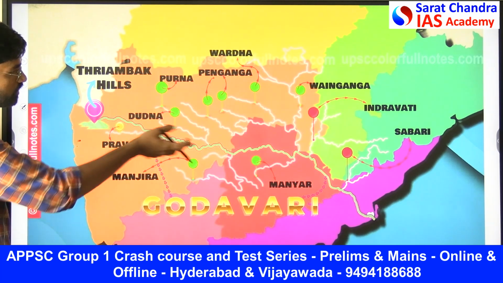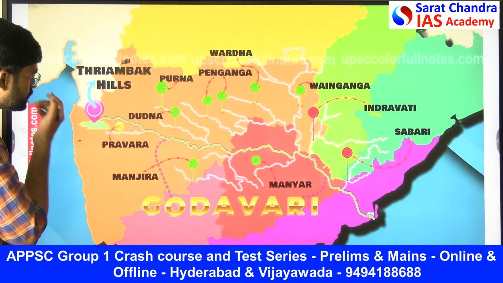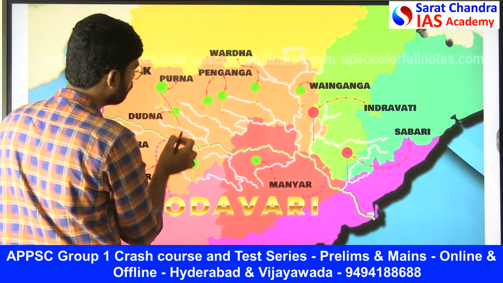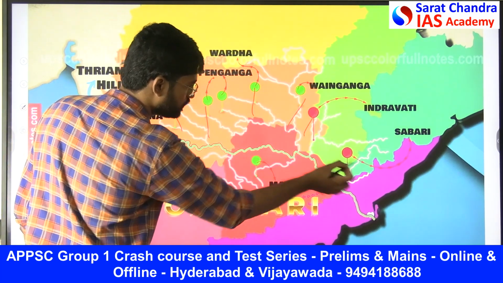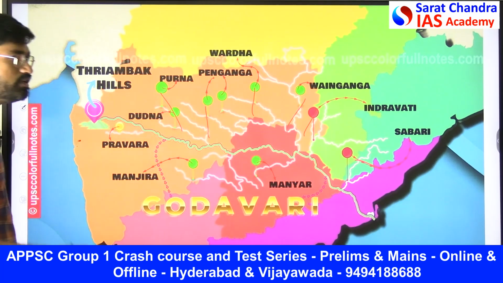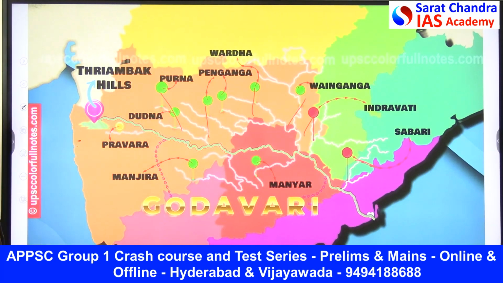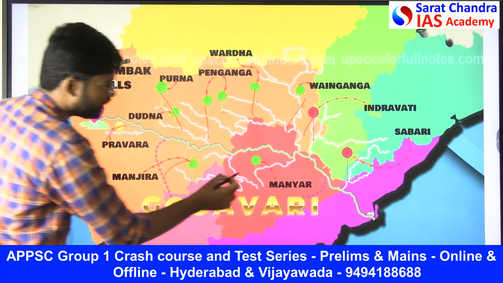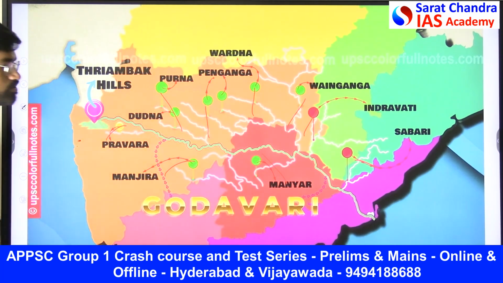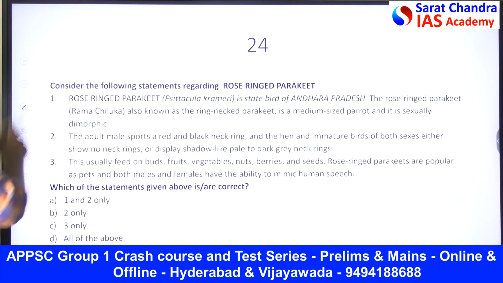So this is how Godavari flows. See, these are the different tributaries of Godavari. See, there is Purna tributary, there is Penganga, Varada, Wainganga, Indravati and Sabari. So these are obviously the left bank tributaries of the Godavari. Then right bank, Pravara, Manjira and Manyar. So ivanni the right bank tributaries. So this is how you remember the things. You remember the things related to rivers.